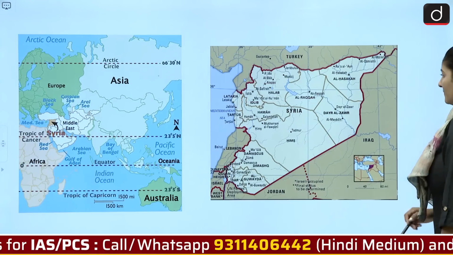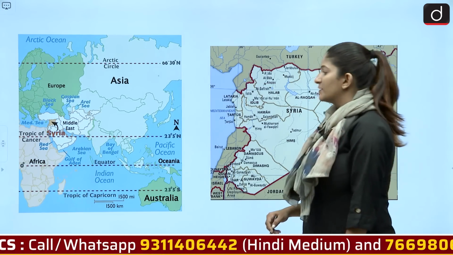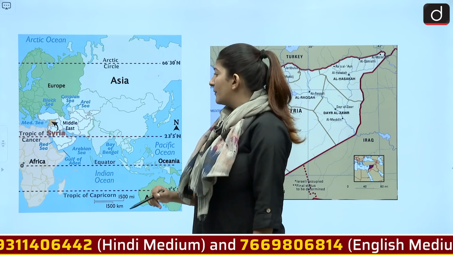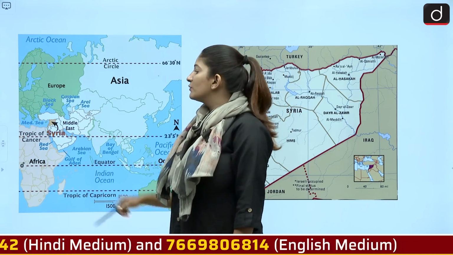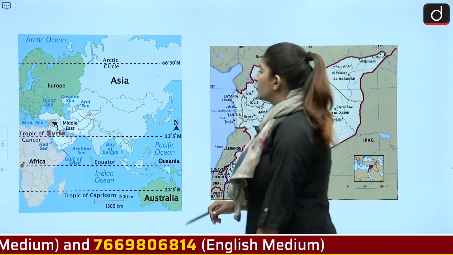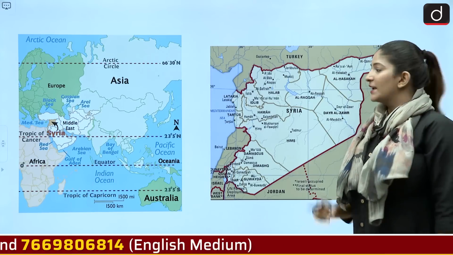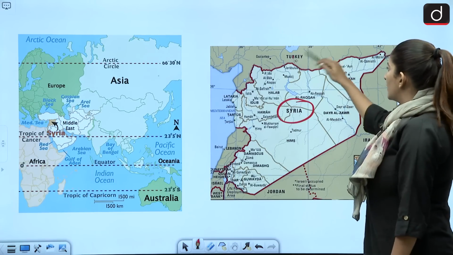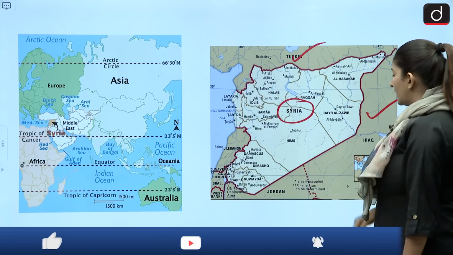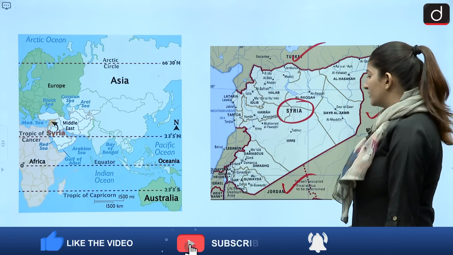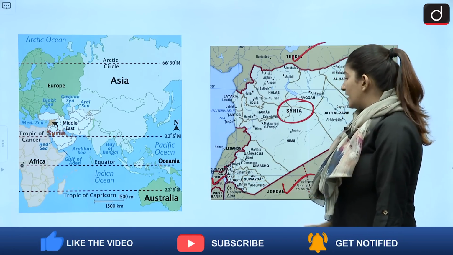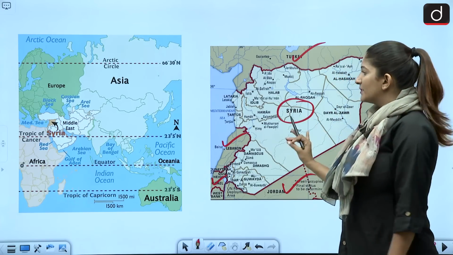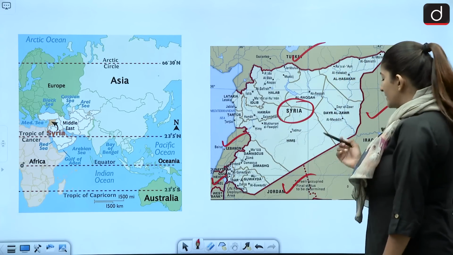So let us see if the Tropic of Cancer really passes through the middle of Syria. No, it does not. As you can see with the help of this map, Syria lies completely to the north of the Tropic of Cancer. So the first statement becomes incorrect. Second, it is bordered by 5 Asian nations. Syria is bordered by Turkey, Iraq, that is second. After that we have Jordan, that is third. And we also have Israel, that is 4th, and Lebanon is 5th. So the first statement is not correct, second is correct.